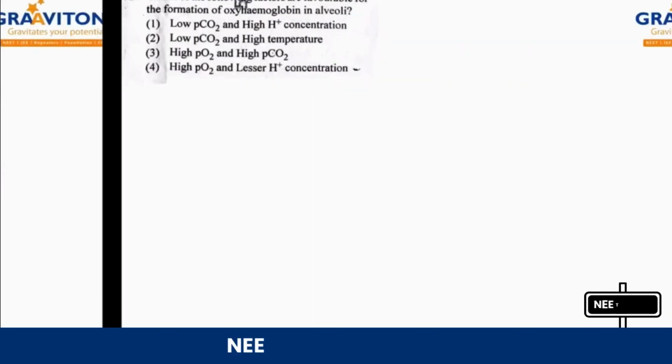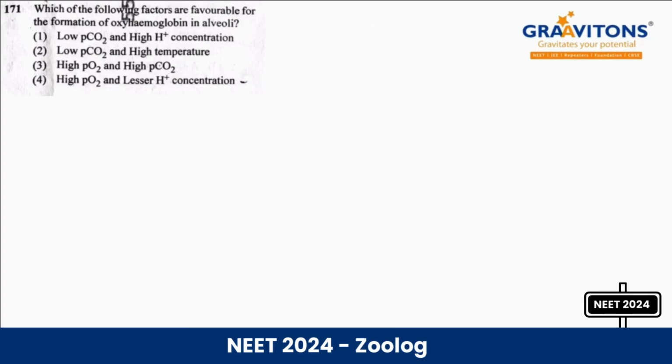All right, then next question 171. Which of the following factors are favorable for formation of oxyhemoglobin in alveoli? Okay, right, இப்போ you are having the options for forming oxyhemoglobin. Okay, oxyhemoglobin form ஆகணும்னா நம்மளுக்கு முக்கியமான condition high PO2 should be there, partial pressure of O2 should be higher.